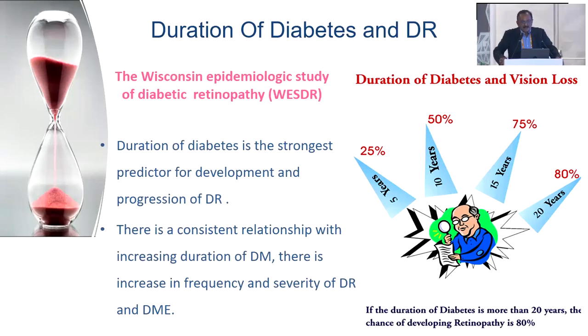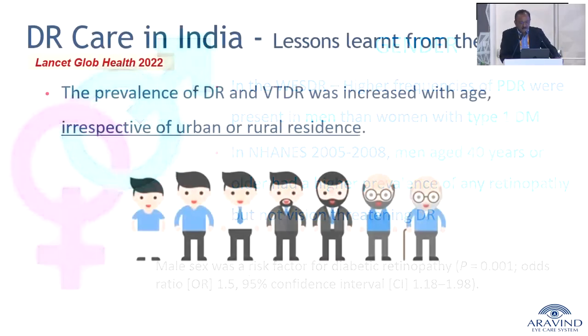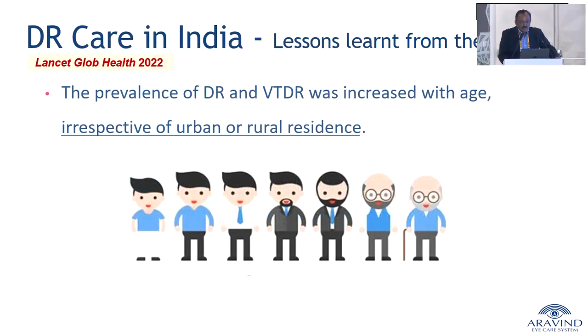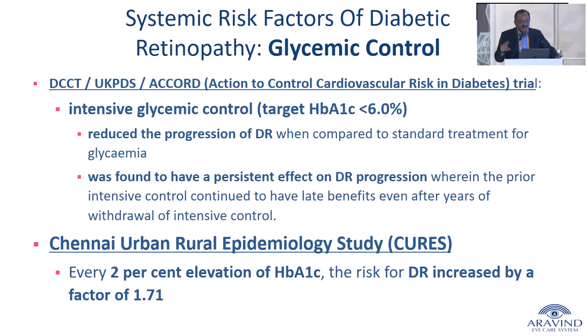So duration of diabetes, we are all aware of. The longer the diabetes is with the patient, the more the chances of developing diabetic retinopathy over a period of time, even if they have good systemic control. Gender, again: the higher frequency of proliferative diabetic retinopathy is present more in men than in women. It was shown that it increases with age. Of course, the DCCT, UKPDS, and others have shown how intensive glycemic control can reduce the HbA1c and thereby reduce the progression of diabetic retinopathy to the advanced stages.